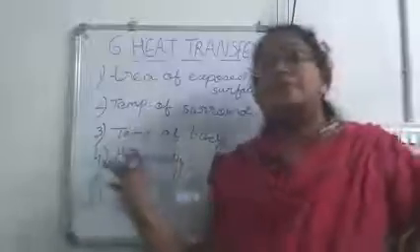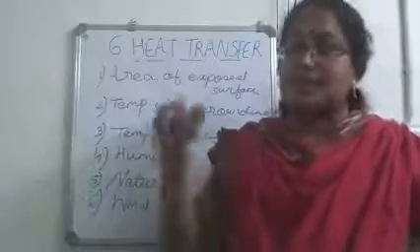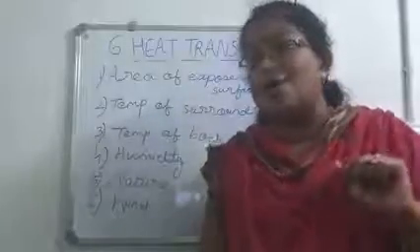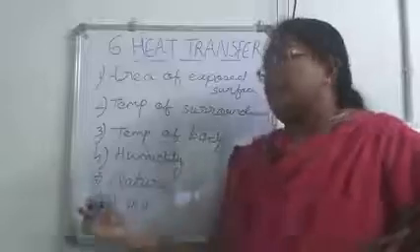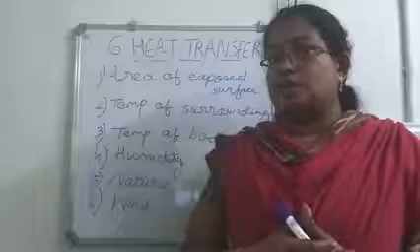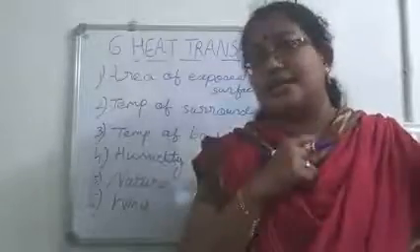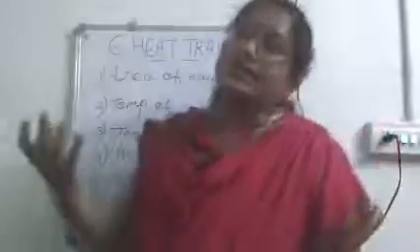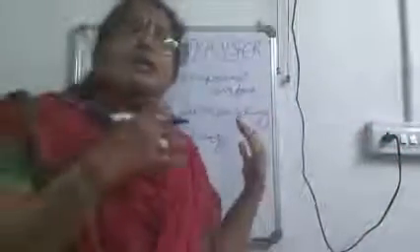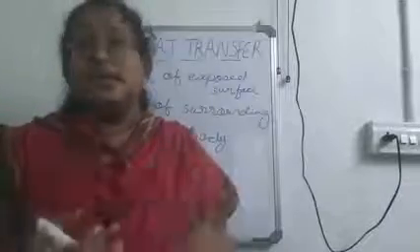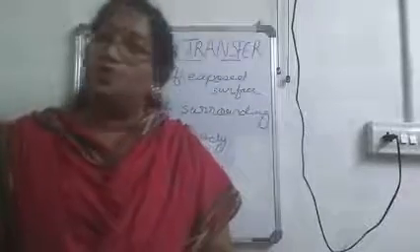Then if the water vapor content in the atmosphere increases, the rate of evaporation decreases. That is why clothes won't get dried easily on a humid day. Then different substances have different rates of evaporation. Petrol or diesel gets evaporated more easily than water. And the last one, on a windy day, clothes get dried easily. So if it is a rainy day, normally we will switch the fan on so that the clothes get dried easily. The reason is wind increases the rate of evaporation.